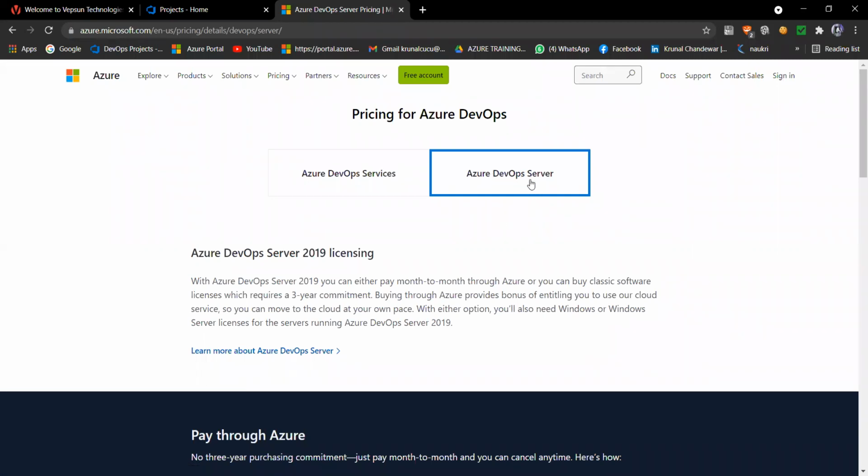prompt. And now most of the companies are migrating their infrastructure from on-premises to cloud. For that, they are using Azure Migrate.